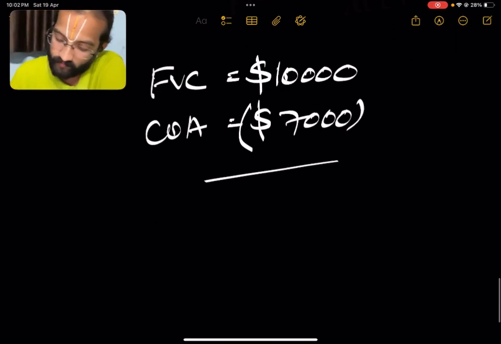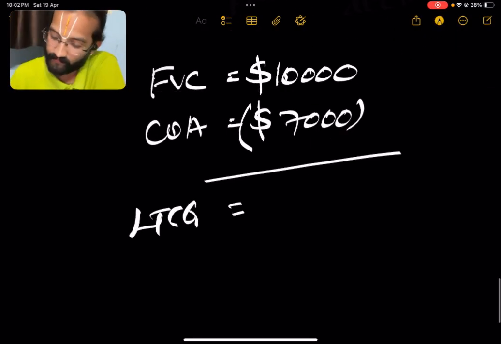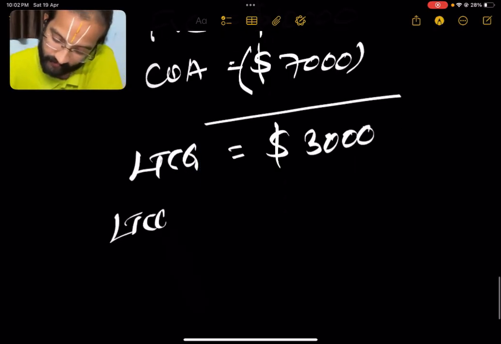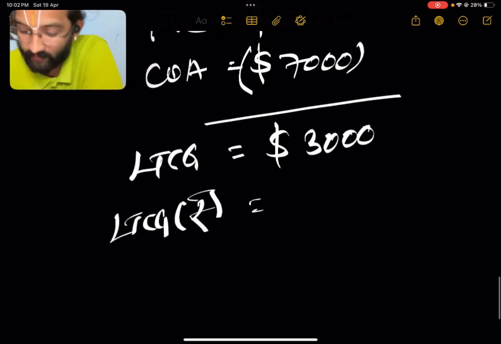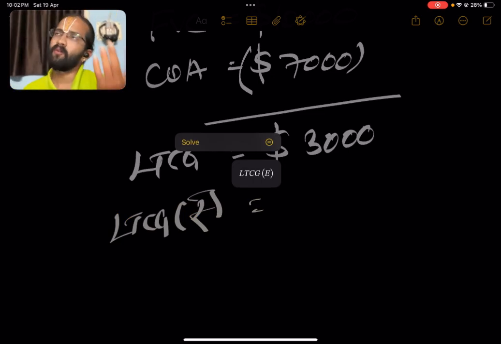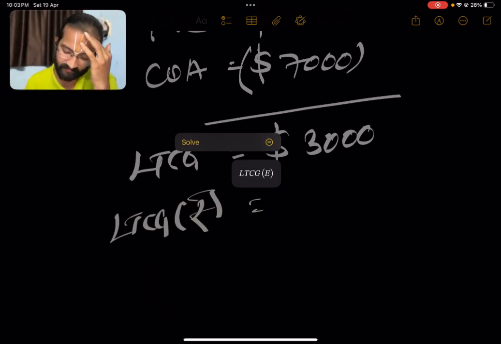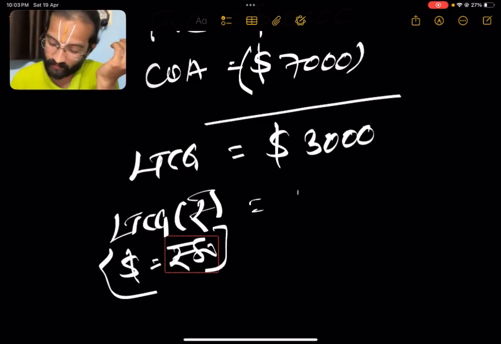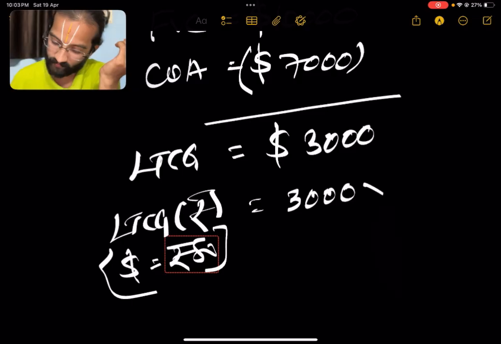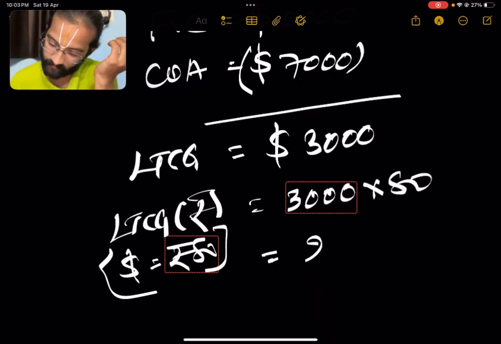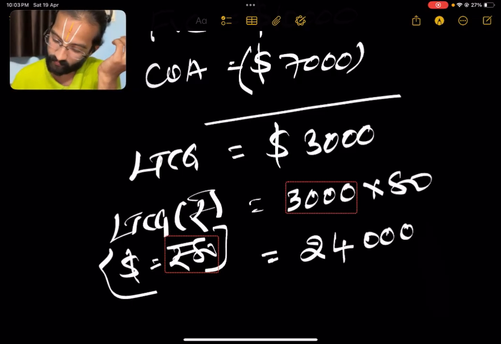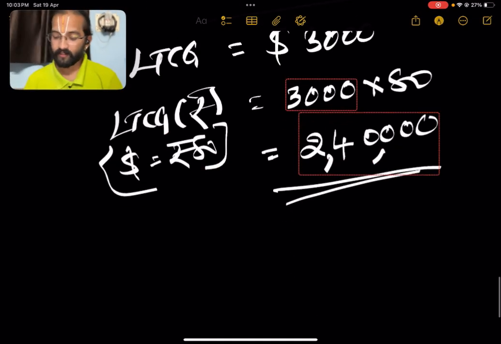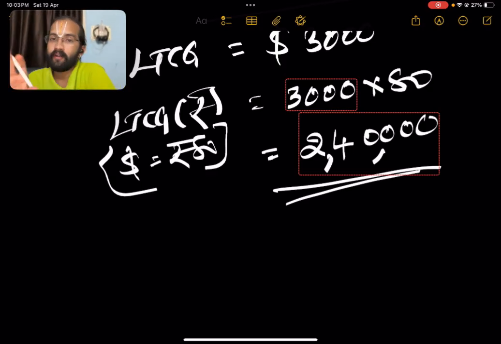Okay. Now, LTCG is $3,000. Now, LTCG in rupees will be, just imagine that USD on date of transfer would be 80. Okay, $1 is rupees 80. Just imagine. So it will be 3,000 into 80, which is 2,40,000. Okay, so this is how we calculate.